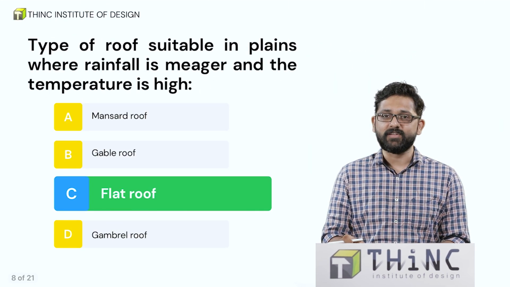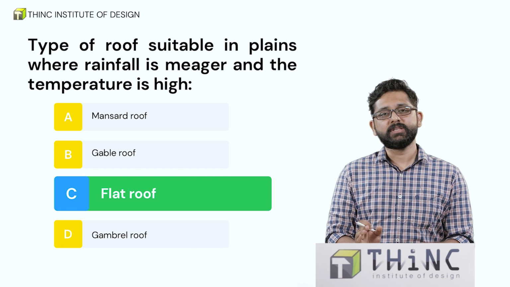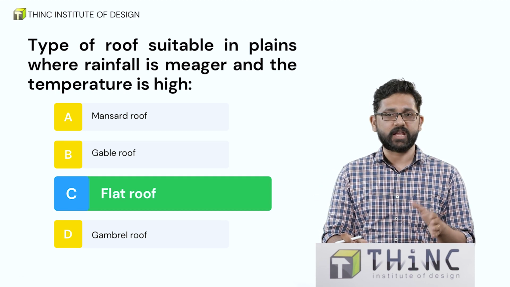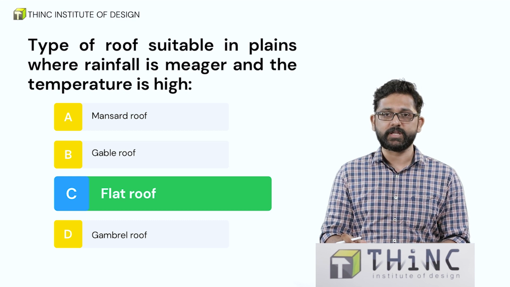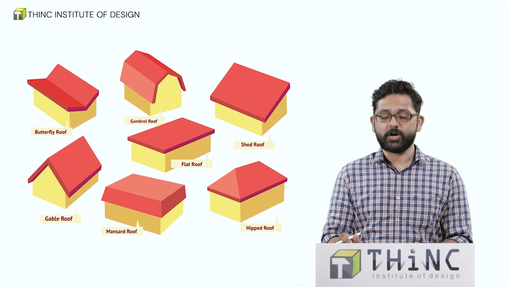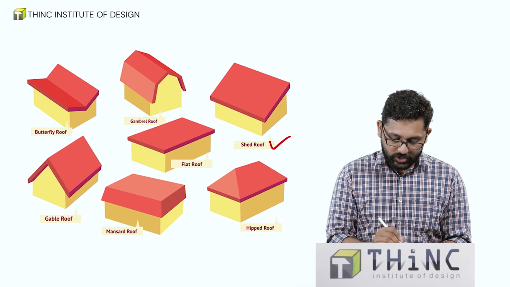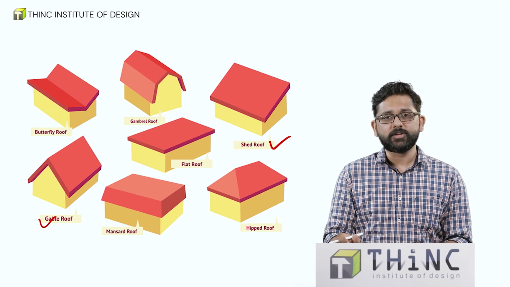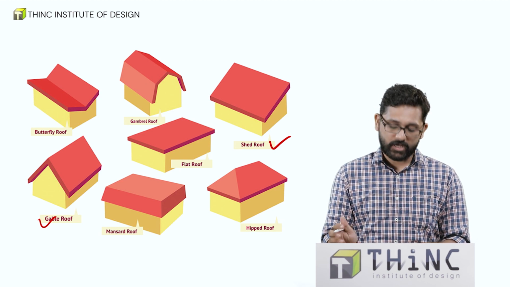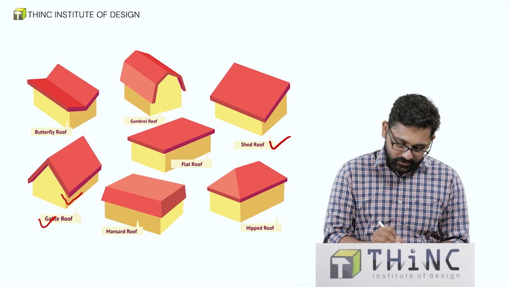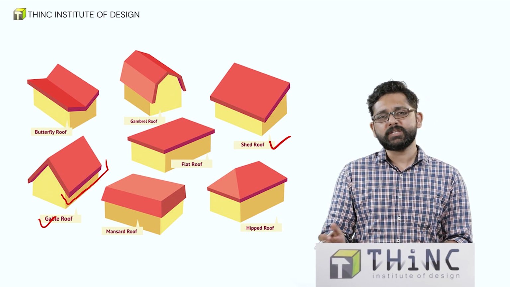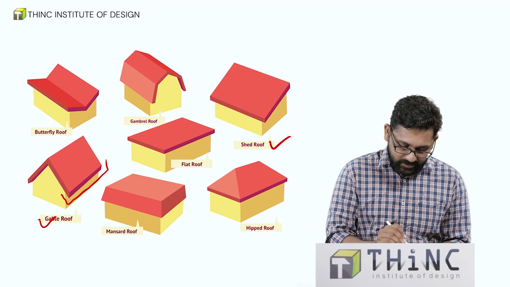The correct answer is flat roof. Flat roof is given wherein the rainfall is very less. So there is not much tension of drainage or rainwater harvesting that you have to look into in case of flat roof. We also have roofs like gable roof or shed roof, which are actually sloped. Now these are the kind of roofs we give so that we can harvest the water. Rainwater harvesting could be done. So if you are adding a gutter at the end of the slope, we can collect the rainwater. There is also another type of sloped roof which is called as butterfly roof.